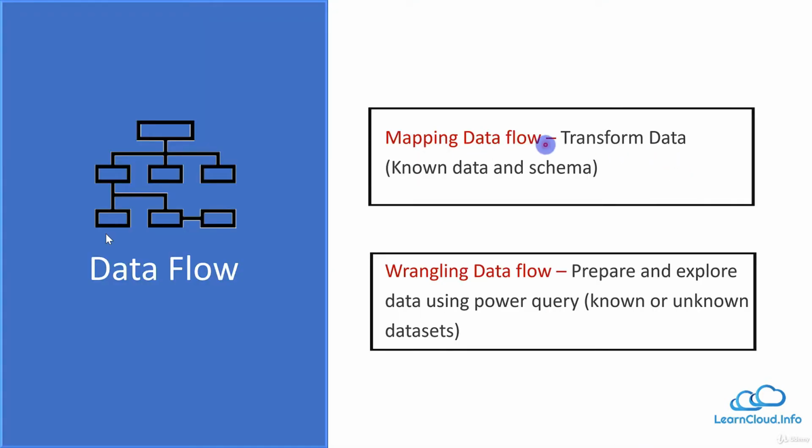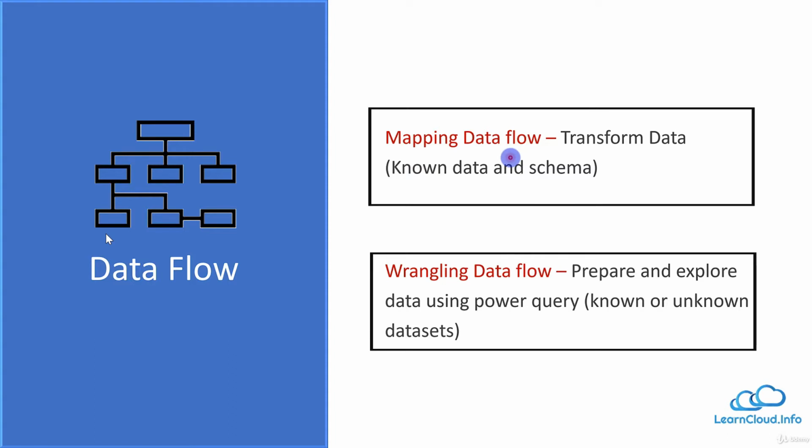First of all, both of these data flows are used to visually transform your data without writing any code. That's very simple. It's just an interface. You do drag and drop, maybe change a few configurations, and then just using that interface, you can transform your data. Now mapping data flow is more focused on the flow part, the flow of the data.